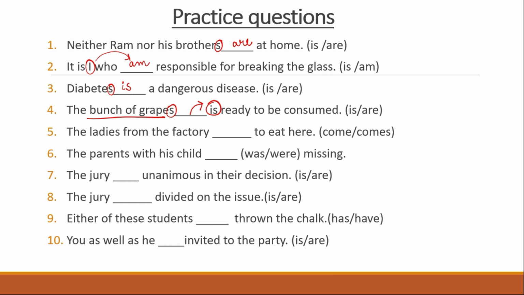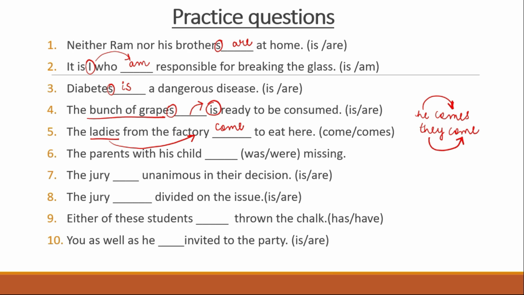The ladies from the factory dash to eat here. So here it will be come to eat here because the subject is plural, so it will be come. When we write he comes, they come. So when the subject is singular, the verb becomes plural, and when the subject is plural, the verb becomes singular.